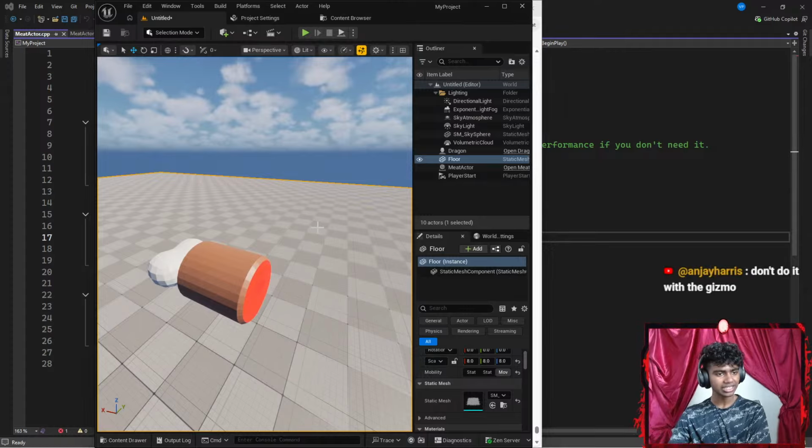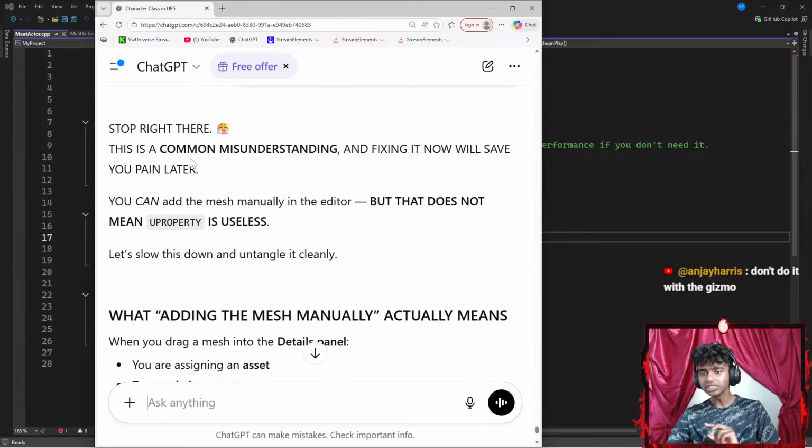Okay, don't do it with the gizmo. I see. Don't do it with the gizmo. I've never heard of gizmo. That's it. Let's get Sensei/ChatGPT up here again. Now, let's see. Stop right there.